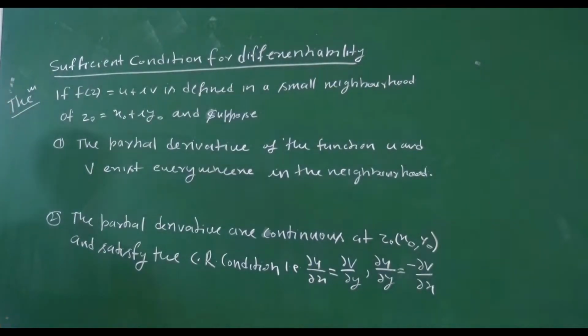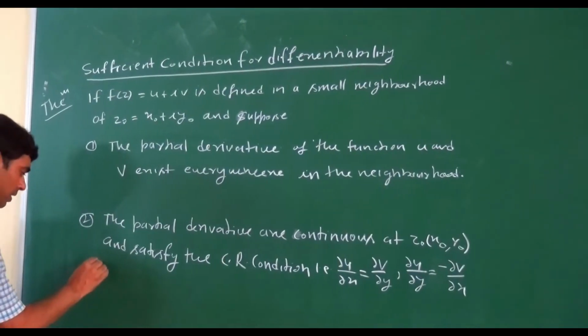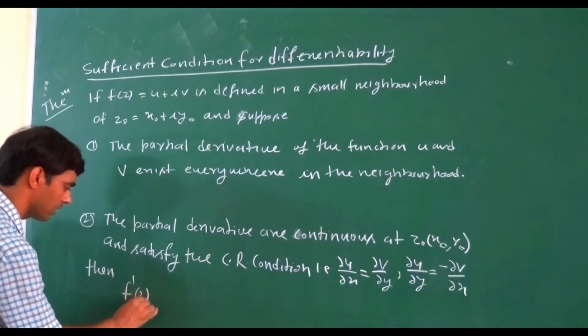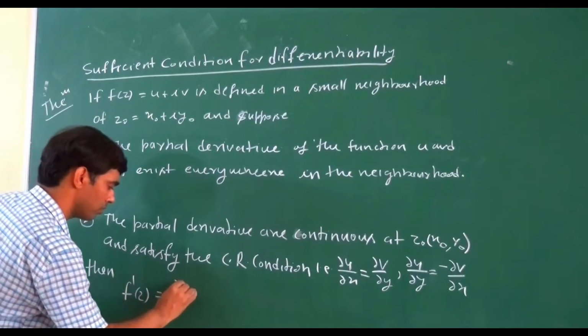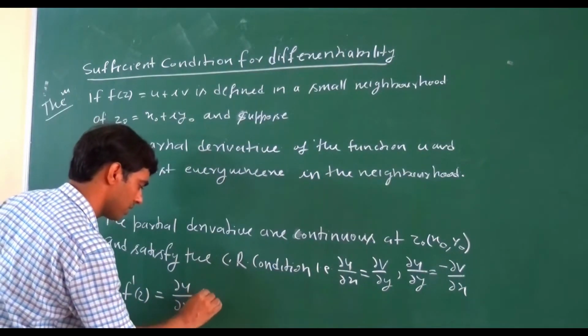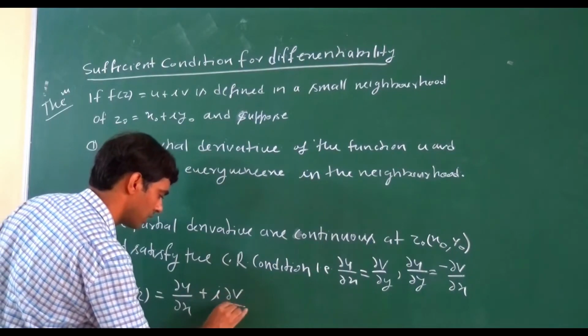If they satisfy the CR condition, then f dash z equals del u upon del x plus i del v upon del x.